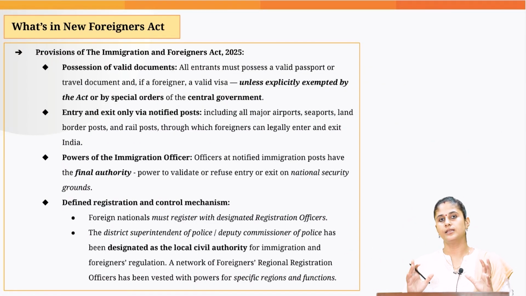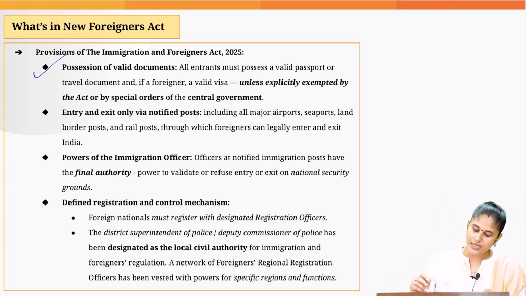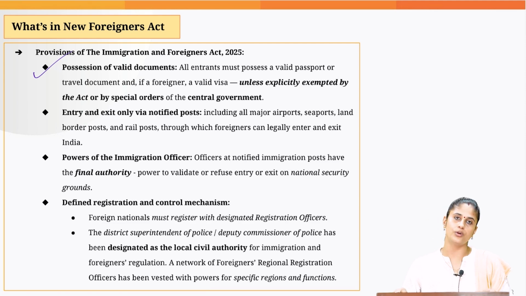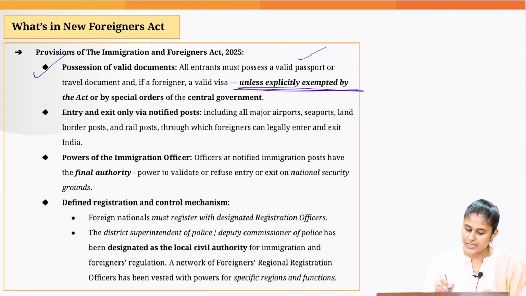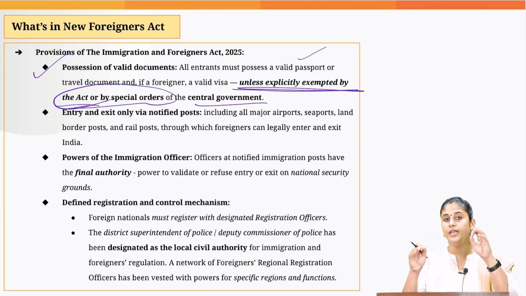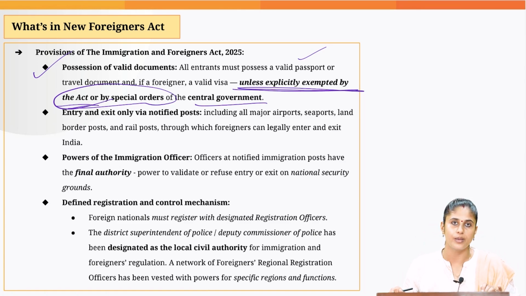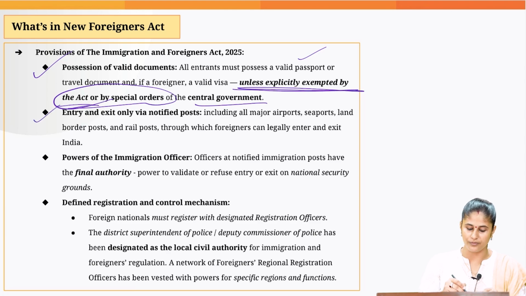Now let's understand the important provisions of the Immigration and Foreigners Act of 2025. Firstly, you need to possess a valid document if you are a foreigner and you want to enter into India. That means you need to have a valid passport or a travel document, unless explicitly exempted by the Act or a special order of the central government. So exemption in this case would be provided by the central government only. So you see, we are clearly specifying which level of government would have what kind of powers, to avoid confusion when it comes to enforcement.